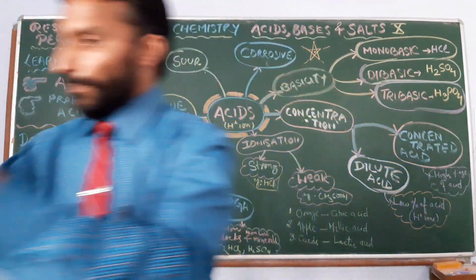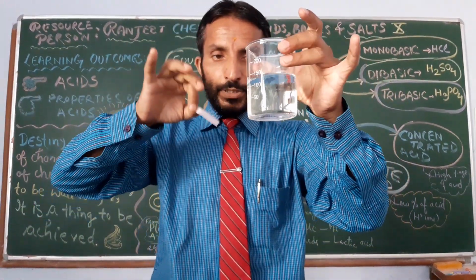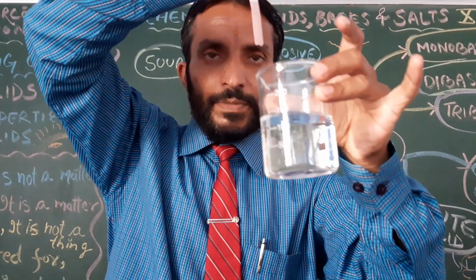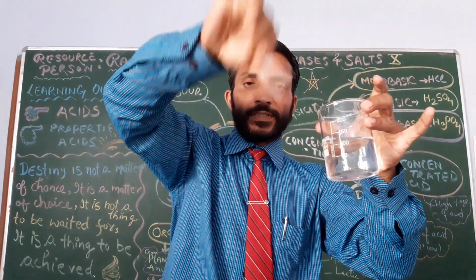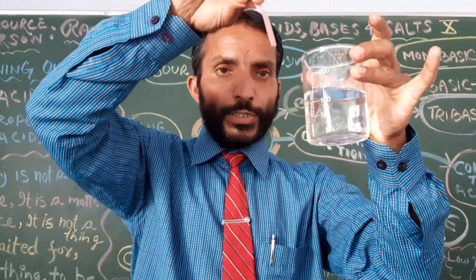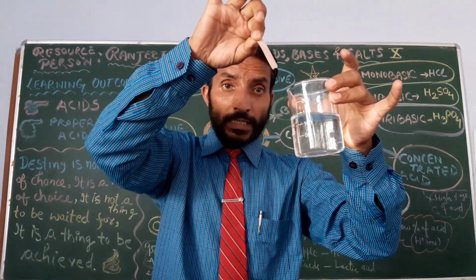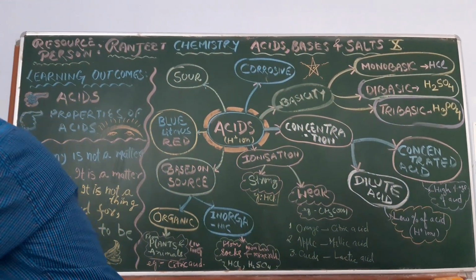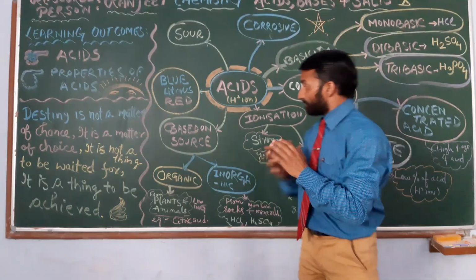Okay, I have acid in this beaker. Sulfuric acid I have diluted with water. Now you will see that same strip becomes red. It turns blue litmus into red. Because it is less concentrated, the color is just like this. So acid converts blue litmus into red.